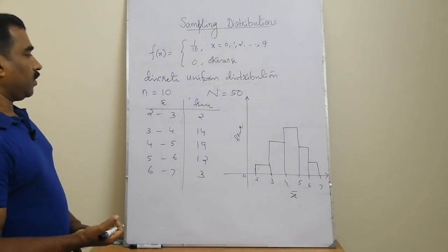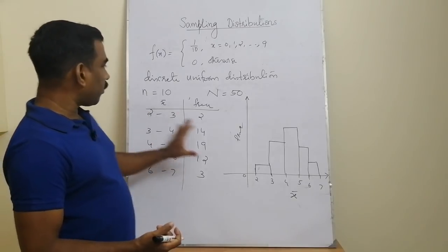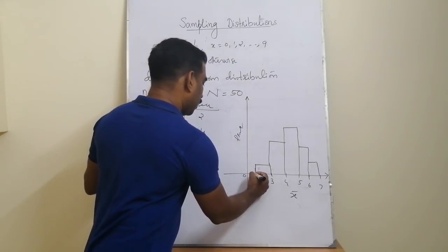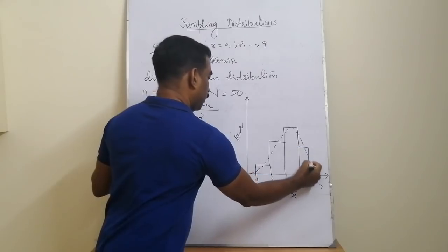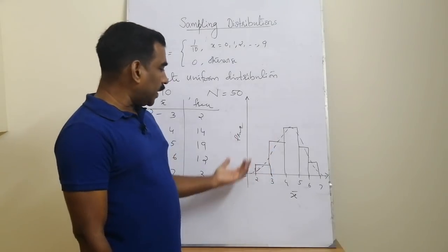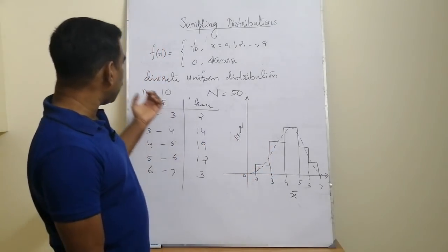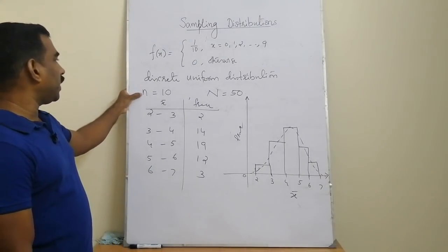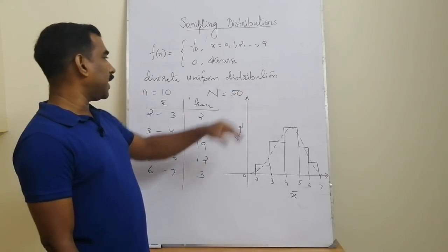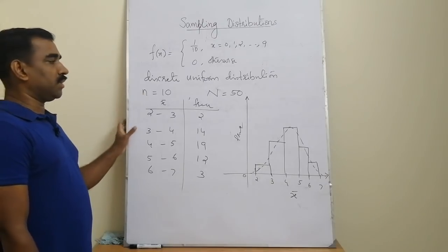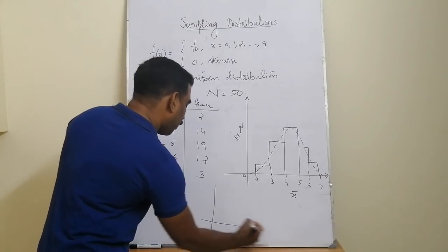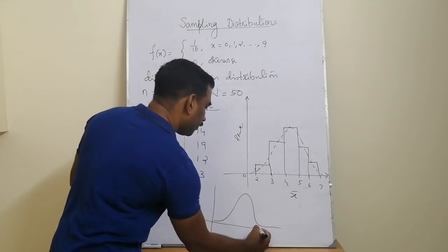By observing this histogram, we can see that the sample means are modeled by an approximate distribution. If we draw the frequency curve of this distribution, what is the shape? It is nearly a bell-shaped curve. We will get a clearer bell-shaped curve whenever we increase the sample size. Instead of 10, suppose we take samples of size 20, 30, 40, 50, etc. As the sample size increases, we can see that these histograms approach an approximate normal curve.